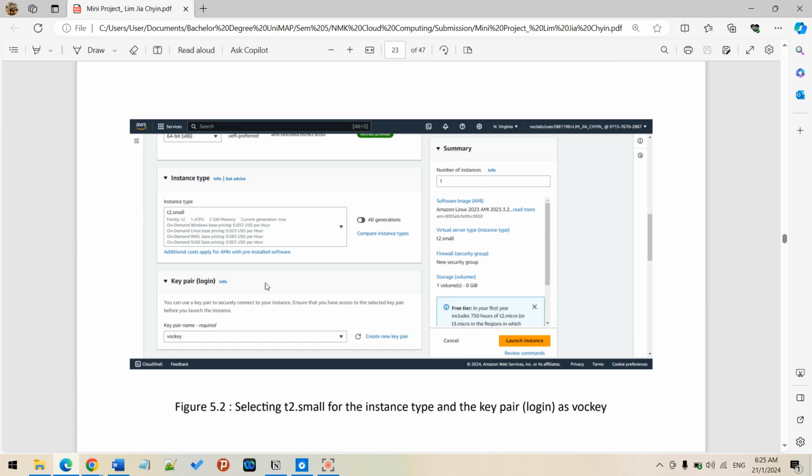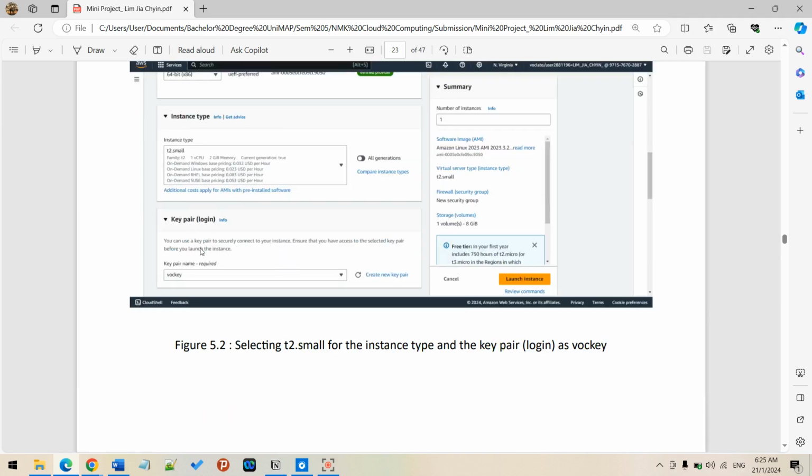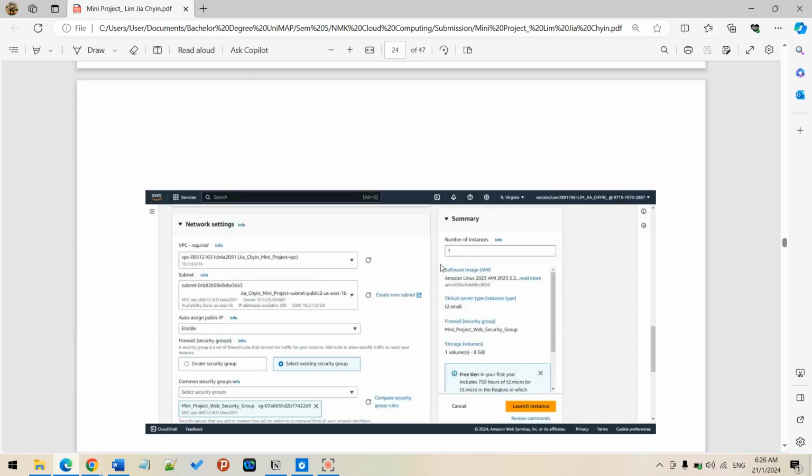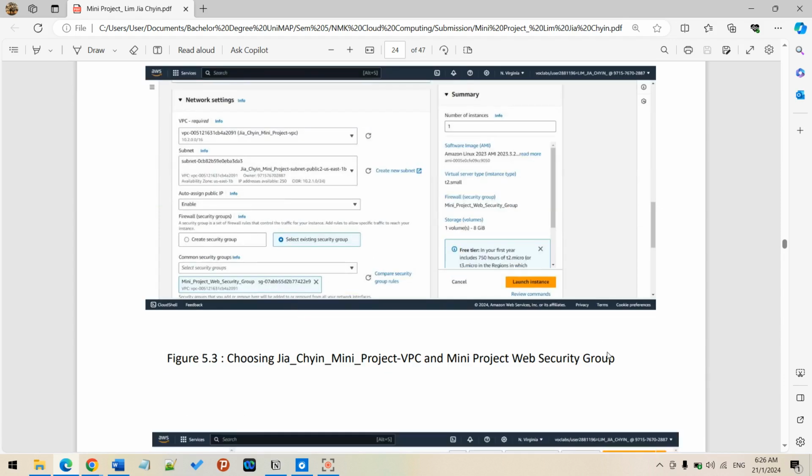For the key pair, I'm using RSA. Regarding the network settings, I'm dealing with the Jia Chyin mini project VPC I mentioned just now, where I link everything in the VPC subnet and choose the security group in the firewall section. I link my VPC here.